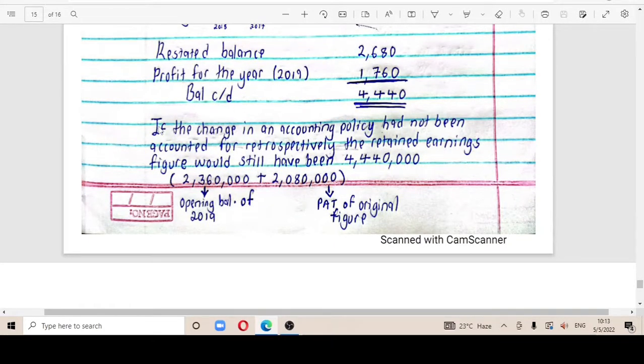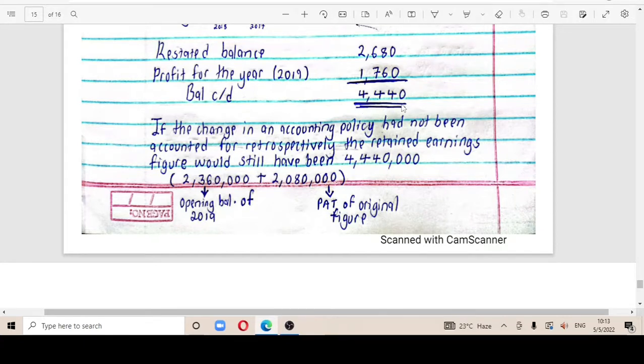But we can add something just to help you understand more. If the change in accounting policy had not been accounted for retrospectively, the retained earnings figure would still have been 4,440,000 pounds, and this is got by the following.